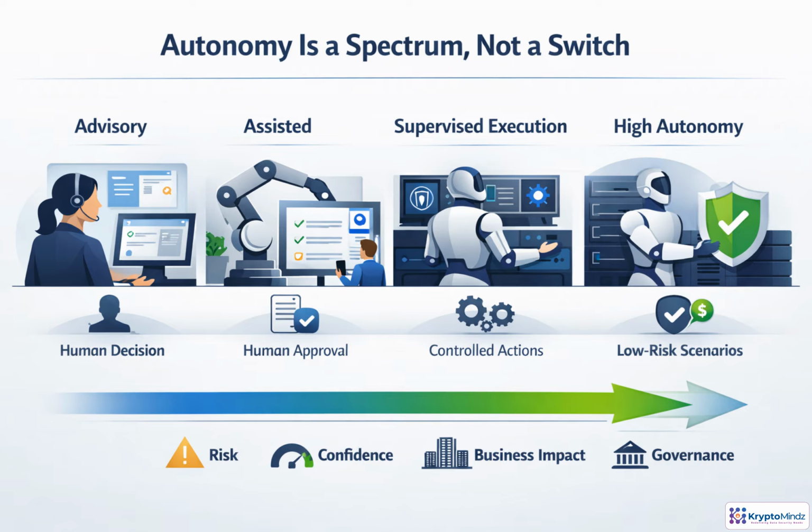Autonomy is a dial, not an on-off setting. At the advisory level, the agent explains findings and recommends next steps, but people decide. Assisted agents may prepare tickets or response actions for approval. With supervised execution, the agent can act, but only inside narrow, pre-approved boundaries. High autonomy should be reserved for low-risk, repeatable situations with strong audit trails. As freedom increases, so must confidence, governance, business impact review, and accountability.